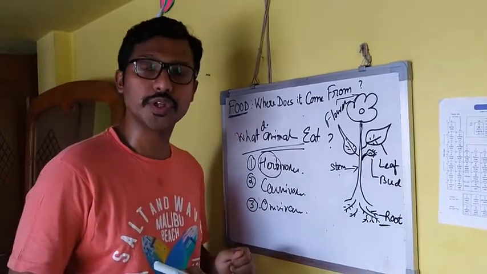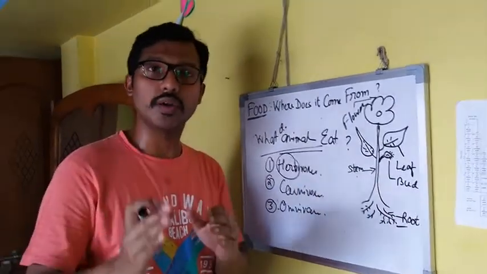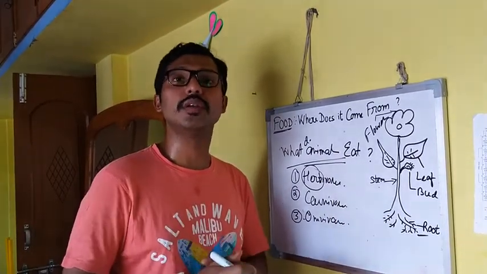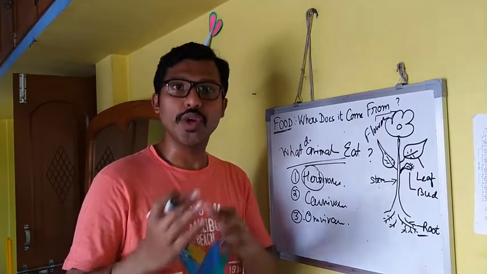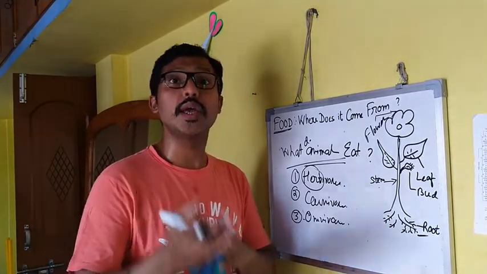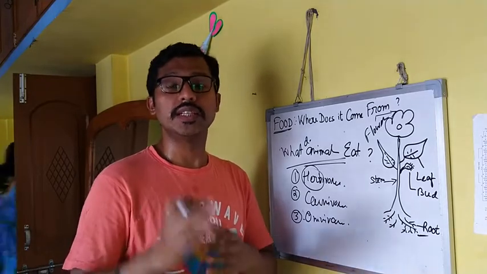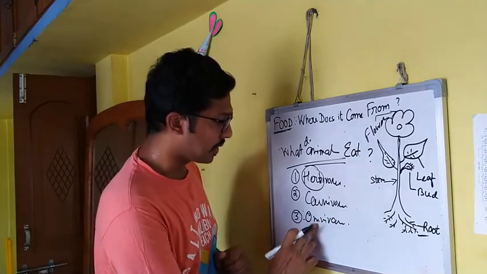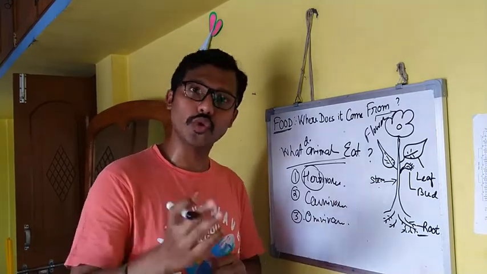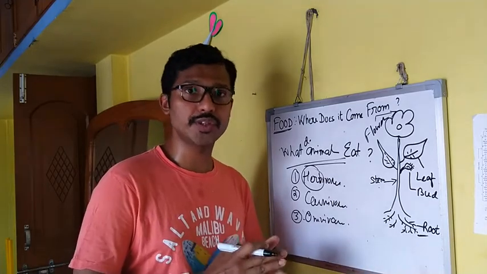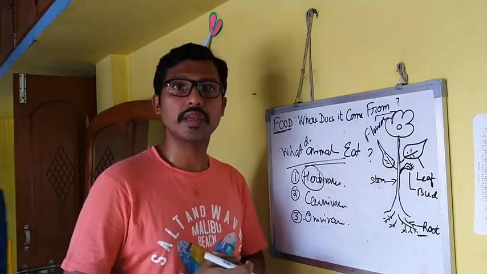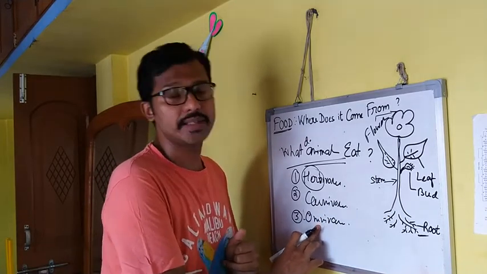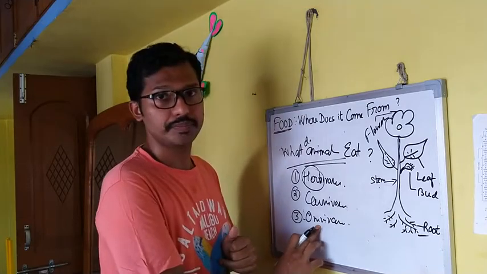Herbivores, carnivores and omnivores. Those animals who depend only on plants or plant items are called herbivorous animals. Those animals who take meat as food are called carnivorous animals. And lastly, omnivores. Omnivores are those who take both plants and meat, and we are omnivorous because we take plants and plant items and meat also.